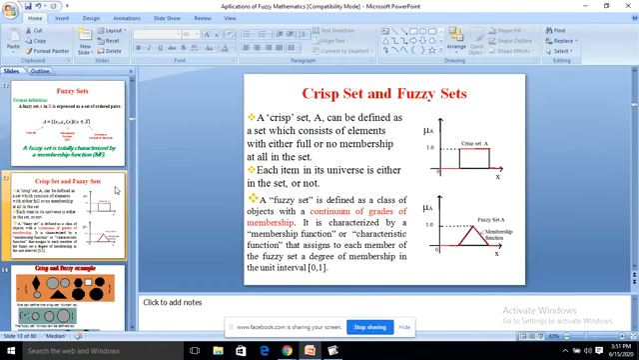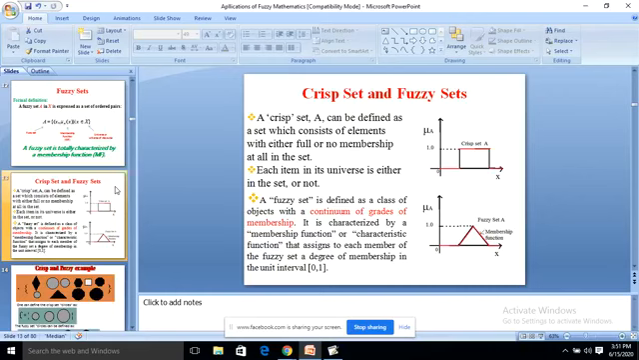Next, crisp set and fuzzy sets. A crisp set A can be defined as a set which consists of elements with either full or no membership at all in the set. Each item in its universe is either in the set or not. And in the case of fuzzy set,